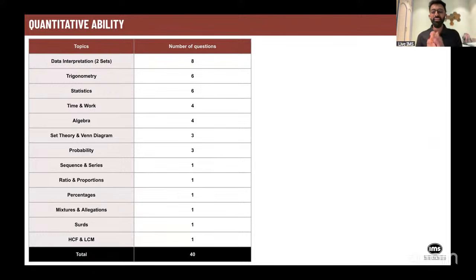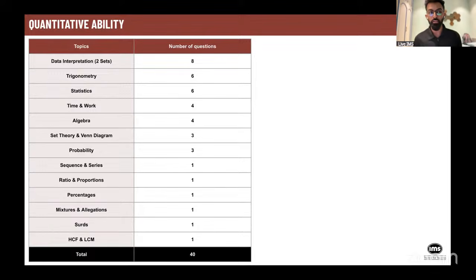Then trigonometry, like all the previous years, has been one of the most important topics in NPAT. There were six questions on trigo. One thing which I want to make clear to all of you, this is not the same number of questions which you can expect in your paper. As you guys know, NPAT has a window-based system. So every single day, there are different permutations and combinations which happen with the number of questions which you get. So some of you may end up seeing 8 questions in trigonometry. Some of you can also only have 4 questions in trigonometry, but nevertheless, trigonometry will be a very important chapter if you want to ace quantitative ability.